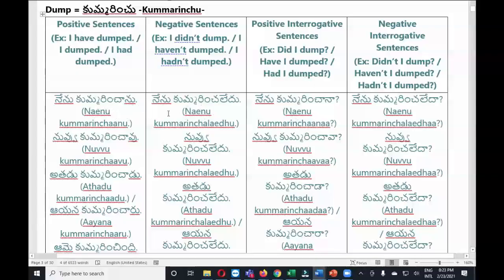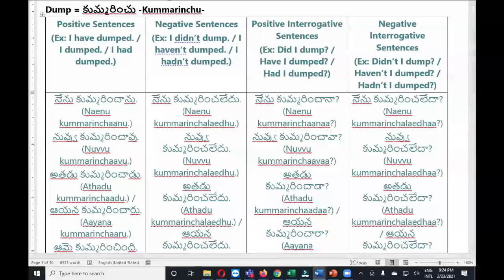Okay, start from the positive sentence. నేను ఆశీర్వదించాను. అవునండి. నేను ఆశీర్వదించలేదు. అవునండి. నేను ఆశీర్వదించానా. నేను ఆశీర్వదించలేదా. Yes, look, the past tense sounds should be correct. It is ఆశీర్వదించానా. Okay, there should be a long vowel sound.